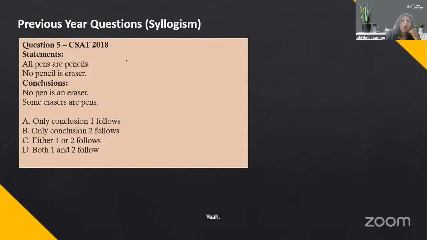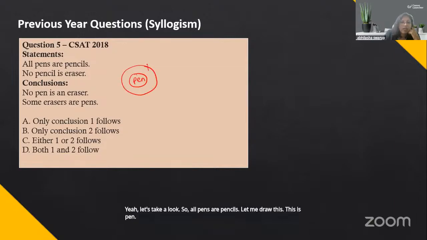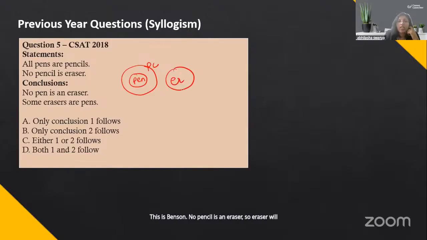Yeah, let's take a look. So all pens are pencils. Let me draw this. This is pen. This is pencil. No pencil is an eraser, so eraser will come here.